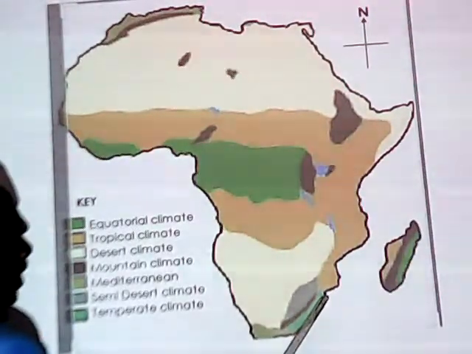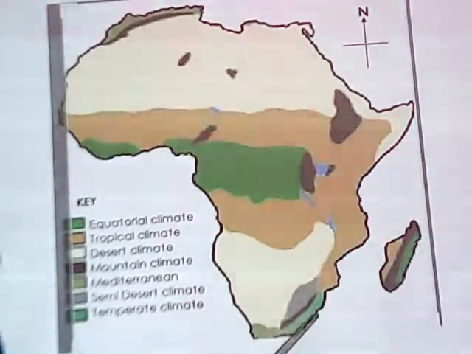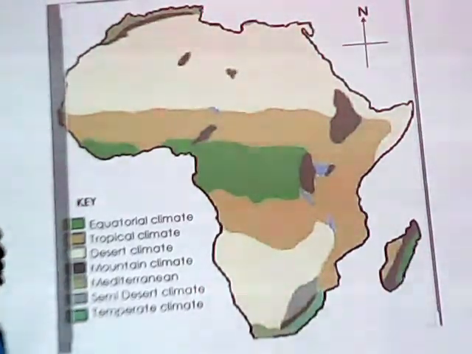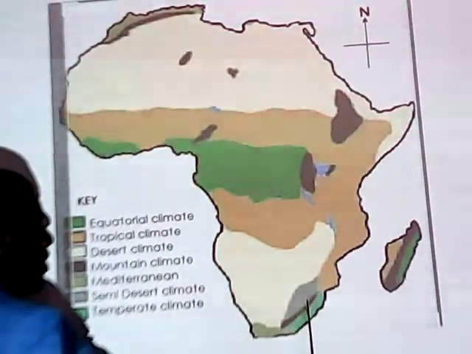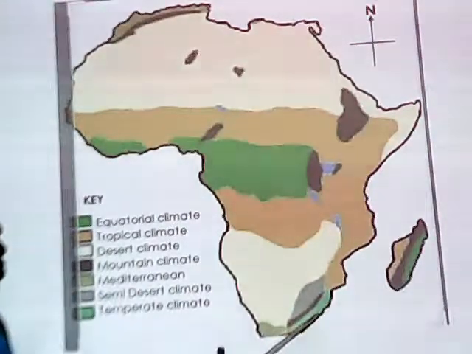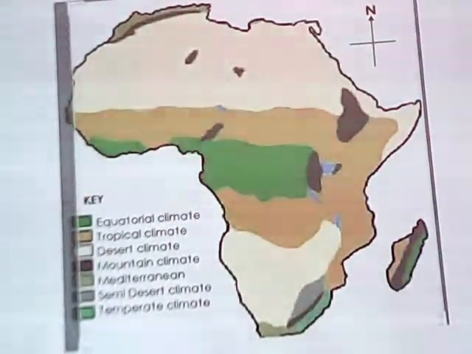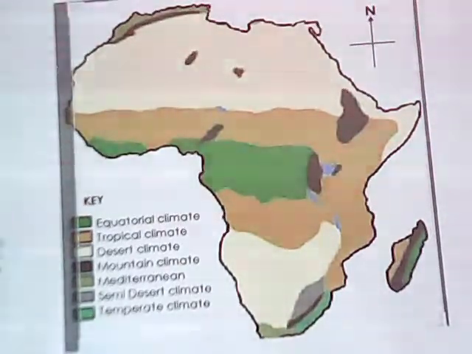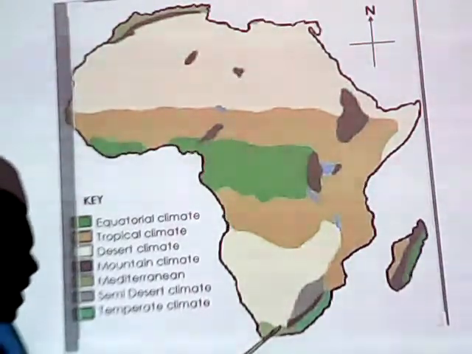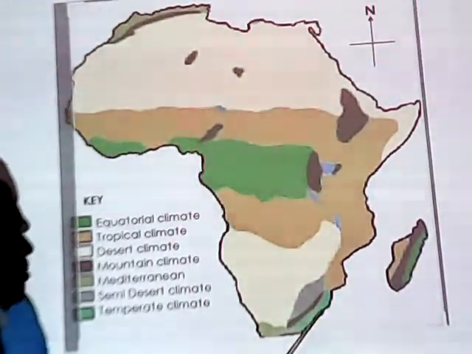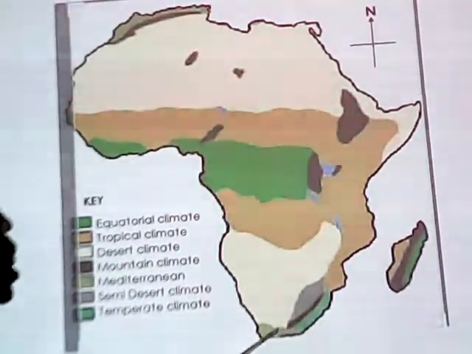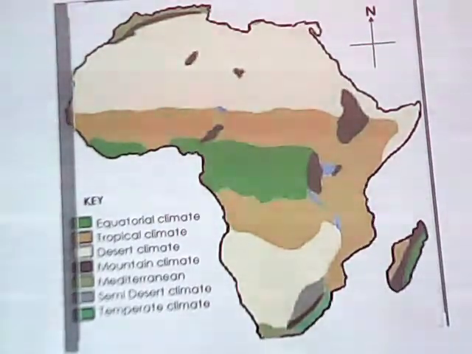We have this one here. It is one of its own kind. It is only found here, just close to the Indian Ocean, in the southeast of South Africa. Here it is what we call the temperate climate. There is always a confusion which is created by the learners in identifying Mediterranean climate and temperate climate, especially when the map has been brought and they have only identified one and they say, name that type of climate.